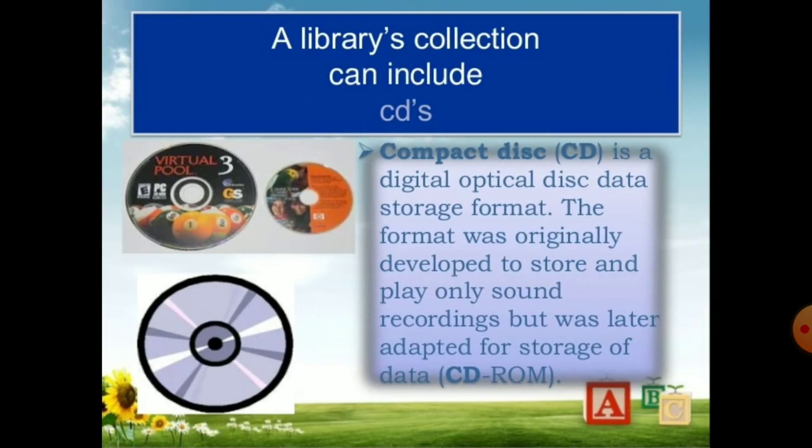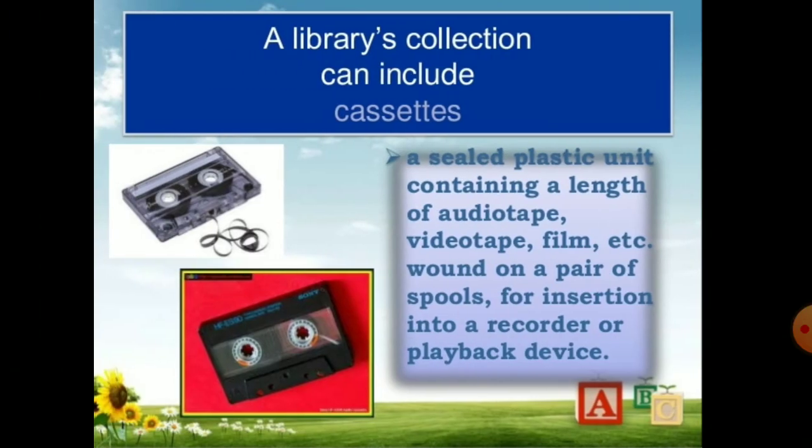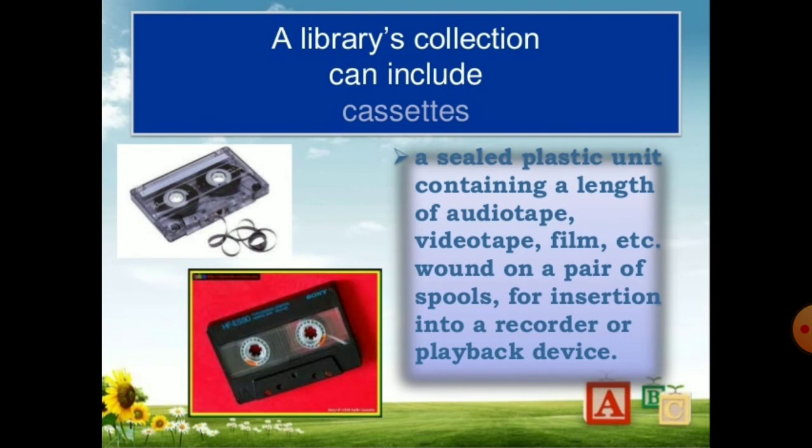A library's collection can also include CDs. Compact disc, as you all know, is a digital optical disc data storage format. The format was originally developed to store and play only sound recordings but was later adapted for storage of data, which is also called CD-ROM, read only memory. A library's collection can include cassettes, a sealed plastic unit containing a length of audio tape, videotape, film, etc., wound on a pair of spools for insertion into a recorder or playback device.